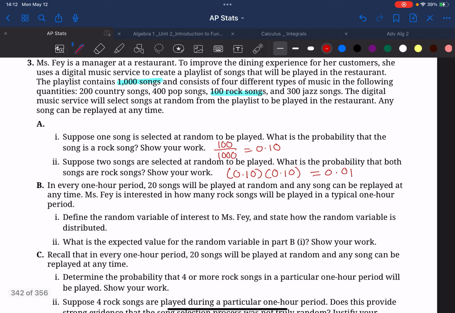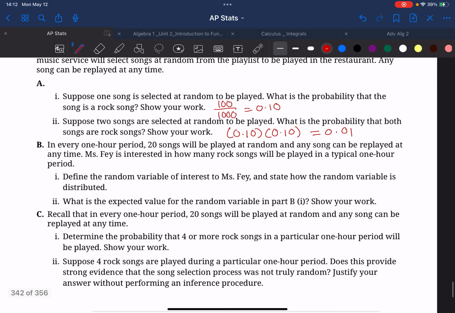Part B says, in every 1 hour period, 20 songs will be played at random, and any song can be replayed at any time. Miss Fay is interested in how many rock songs will be played in a typical 1 hour period. Part 1 says to define the random variable of interest to Miss Fay and state how the random variable is distributed.